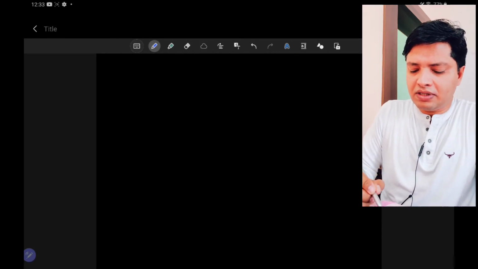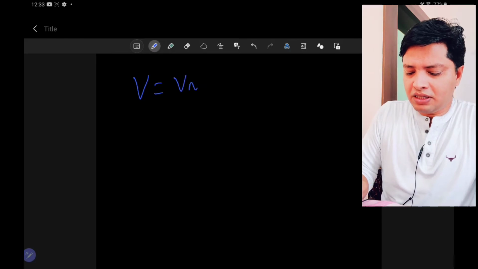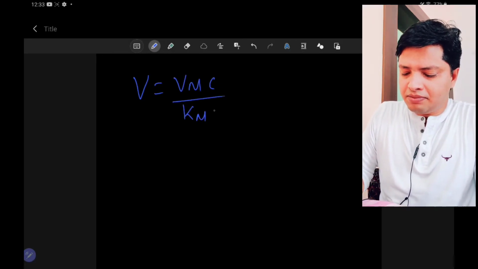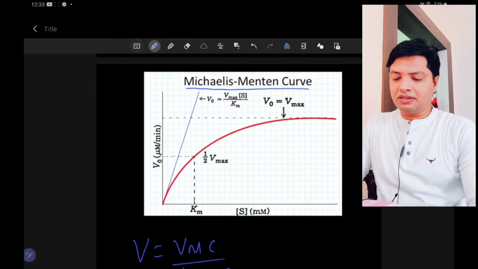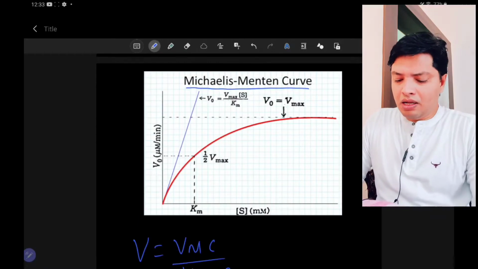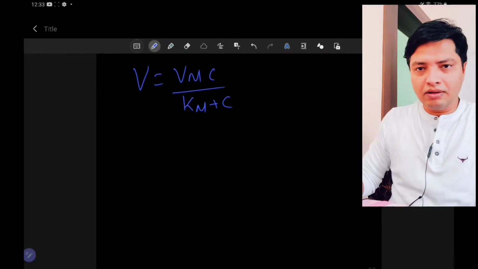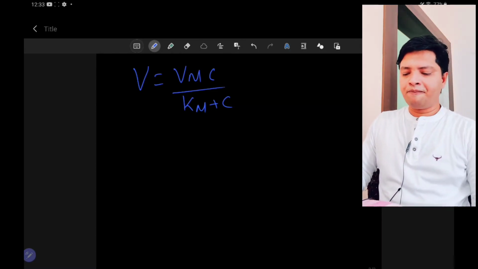So we'll move on to the equation now. I'll just write the equation. The equation says velocity is equal to maximum velocity times concentration divided by the Michaelis-Menten constant plus concentration. This is the equation which has been derived previously. I am not going to derive this equation. I will be explaining the context in terms of absorption.